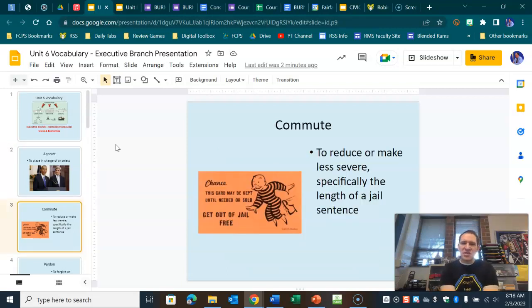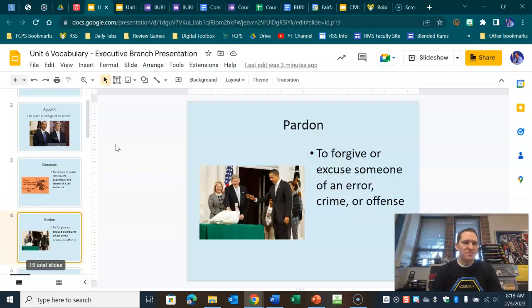Then we have commute as the second word, and not like driving commute, but commute is a check that the executive has over the judicial branch. They can shorten the sentence, the jail sentence or length of a crime, for federal criminals. Usually it's white collar type crimes, not violent crimes for the most part.